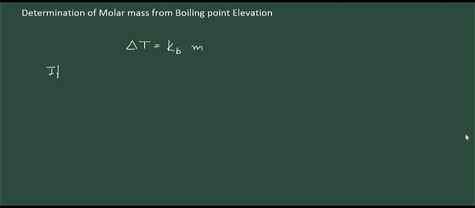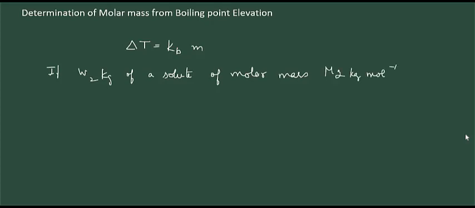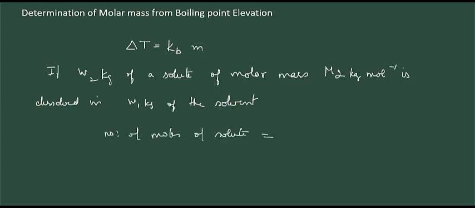Now, if W2 kilograms of a solute of molar mass M2 kilograms per mole is dissolved in W1 kilograms of solvent, then number of moles of solute is equal to W2 by M2. Mass of solvent in kg is equal to W1.